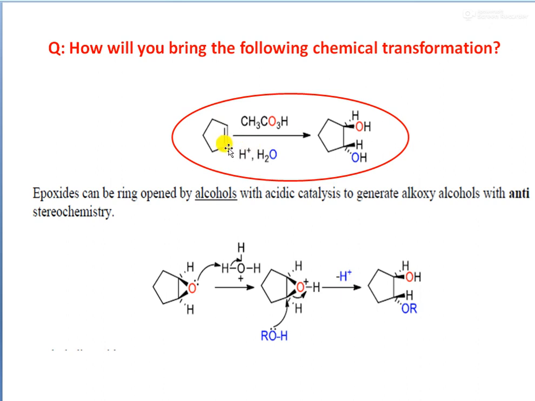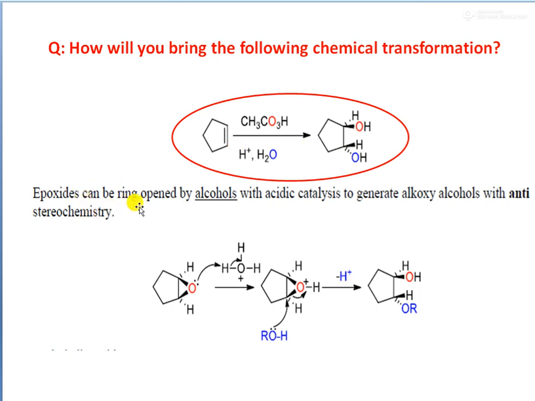When acid hydrolysis occurs, an OH group will come and attack from the back side of the ring, and consequently the epoxide's O group will convert to an OH group at the bottom of the ring plane, and the externally attacking OH group will attach from the other side. So one is at the top of the ring plane and another OH group is at the bottom of the ring plane. So this is the anti-diol. Okay, anti-diols.